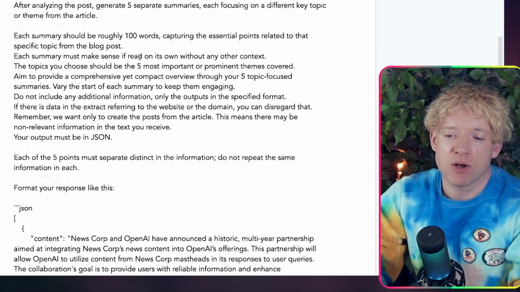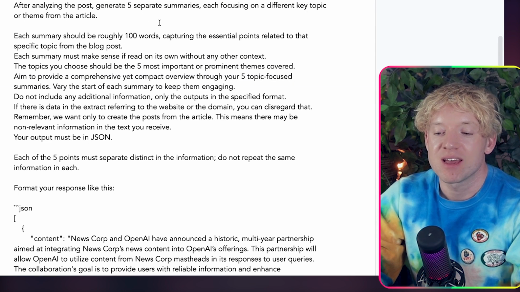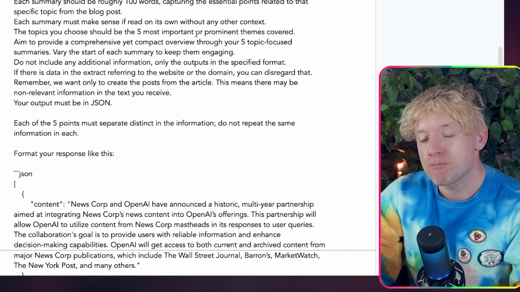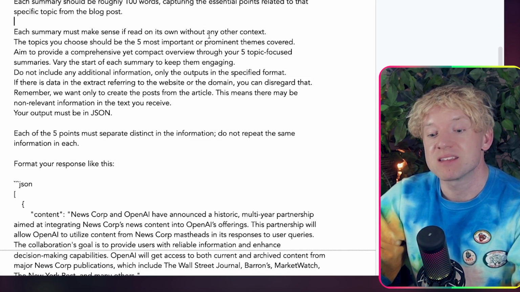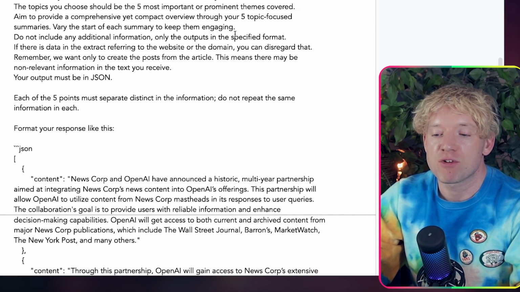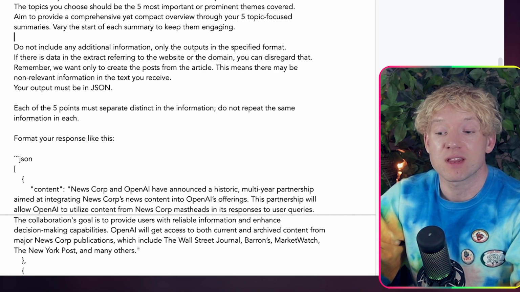Your task is to act as a blog summarization agent. You'll receive the full text of a blog post. After analyzing the post, generate 5 separate summaries, each focusing on a different key topic or theme from the article. Each summary should be roughly 100 words, capturing the essential points related to the specific topic from the blog post. Each summary should make sense on its own without any other context. The topics you choose should be the 5 most important or prominent themes covered.